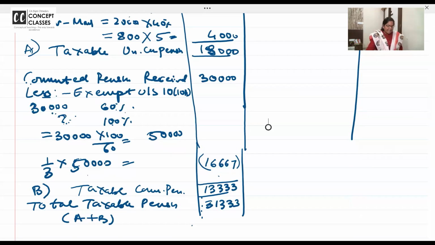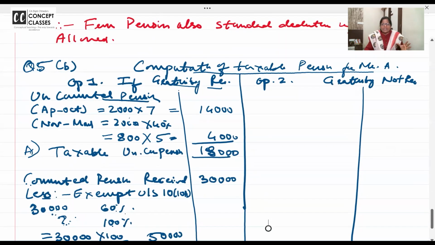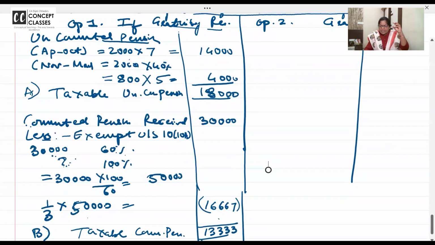Ma'am, what happened to the standard deduction that you mentioned? Oh, now we have gone into the retirement benefit. That standard deduction of 75,000 applies to basic, DA, commission, gratuity, pension. It will come in the combined problem from gross salary. I'm not calculating gross salary. I'm just in the retirement benefit.